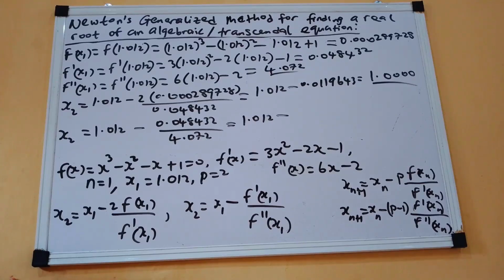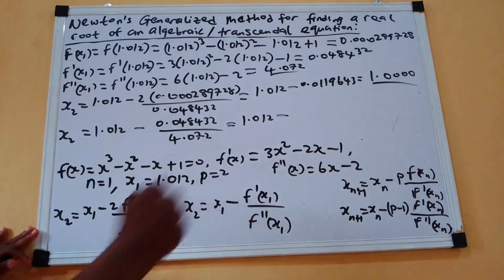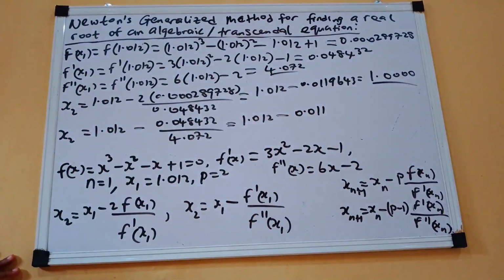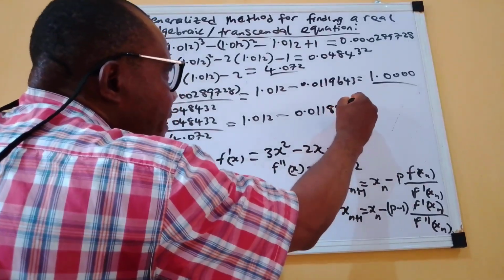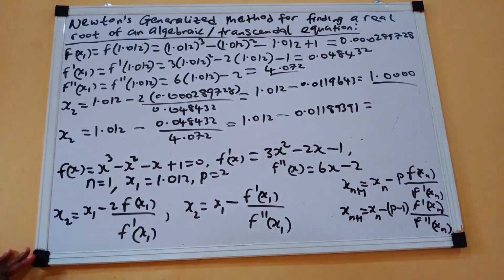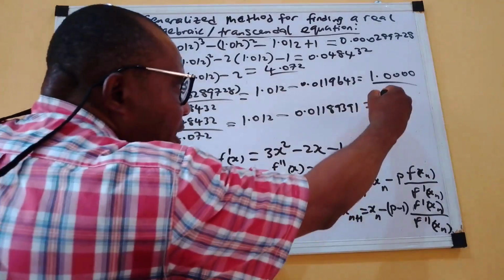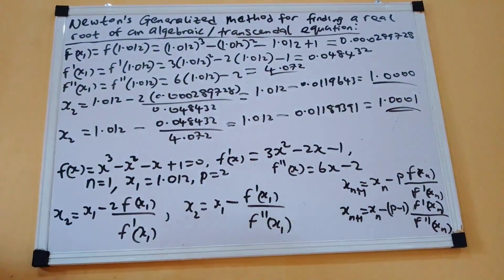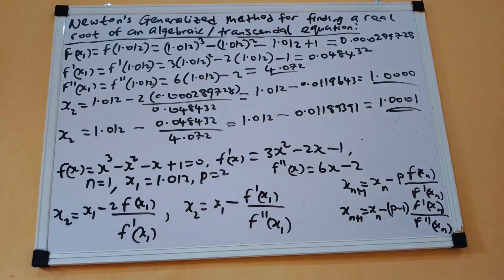It will be 0.011893991. When you carry out that subtraction, you are going to have 1.0001. You can see. Now, beloved, at 3 decimal places, it has converged to 1.